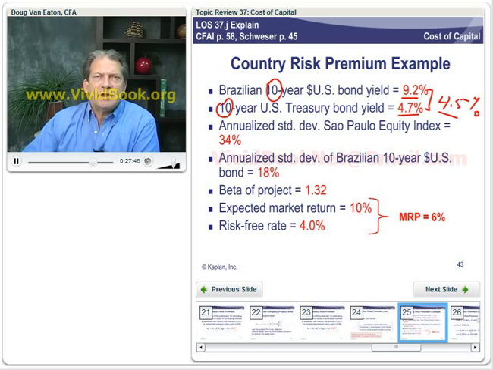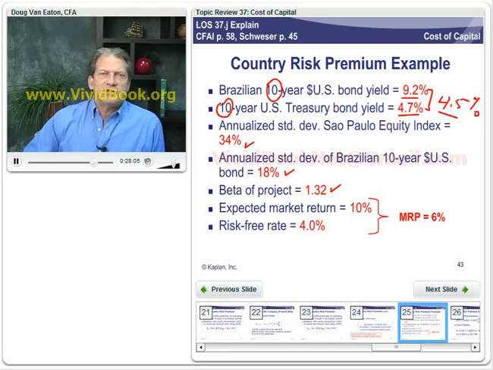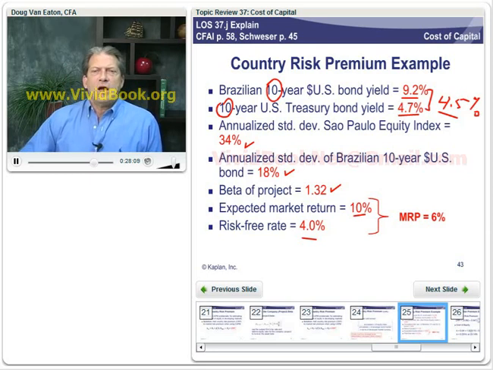The annual standard deviation Sao Paulo equity index, 34%. Annualized standard deviation of Brazilian 10-year US dollar denominated bonds, 18%. The beta of our project's 1.32. Expected return on the market's 10% and the risk-free rate's 4. So now we can calculate that.